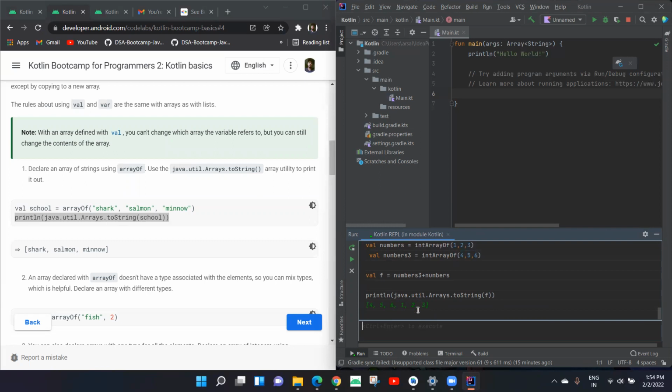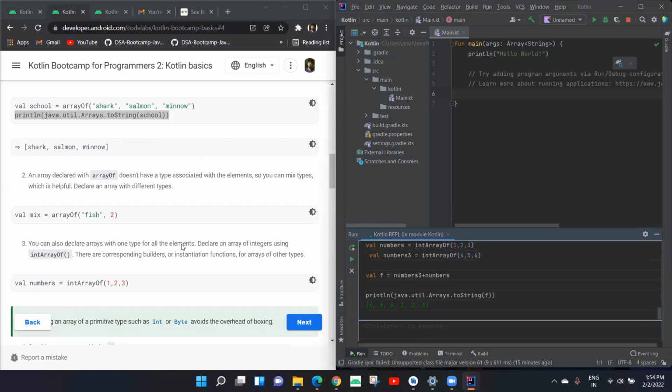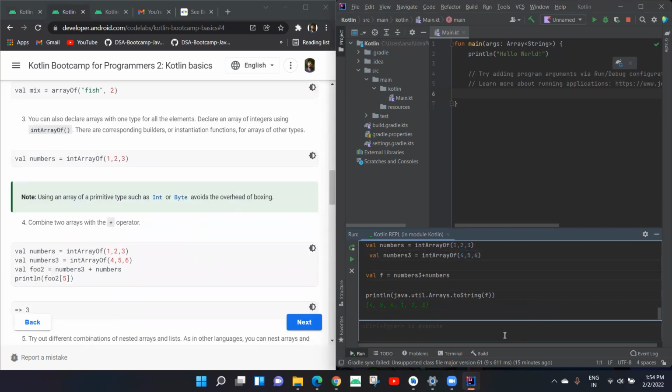And if I try to print the 5th element of this array, can you guess what would be the element here? You would count 1, 2, 3, 4, 5. It should print 2, but it would print 3. Why does it print 3?